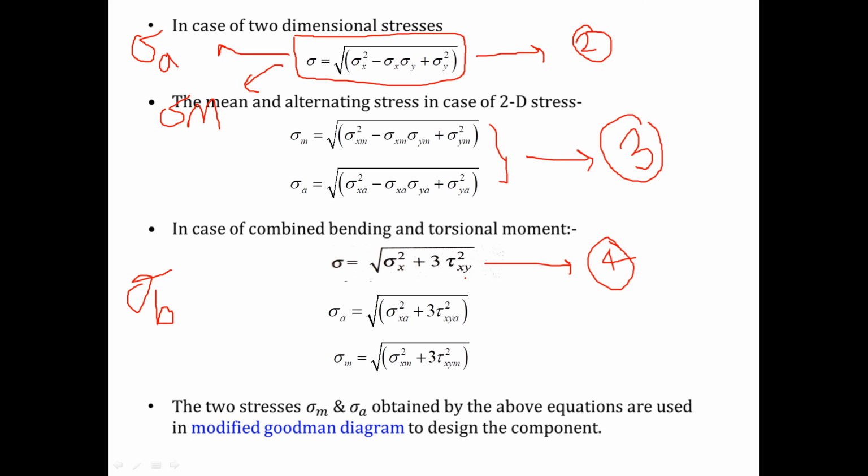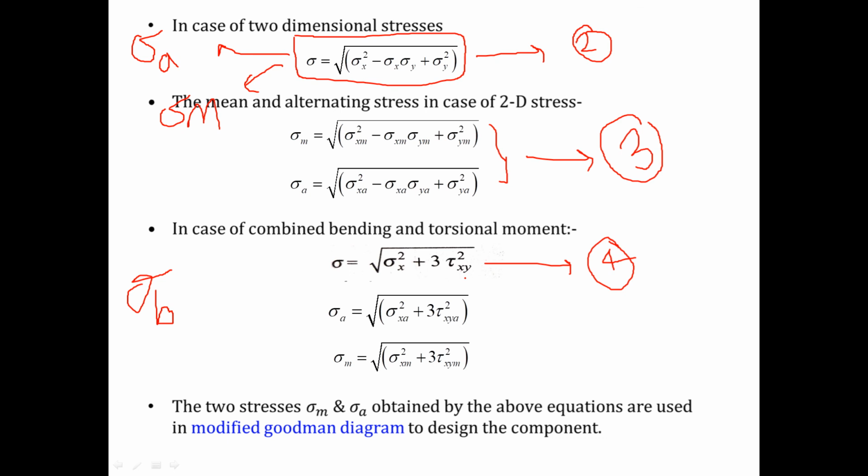Any doubt? Yes. Fine. But sir, in some other problem, there may be a case where you have to eliminate sigma x, tau xy, and take sigma z, tau yz, tau zx. Then accordingly your equation will change. I am just taking an example. So you have to read the problem carefully. Accordingly, you have to frame the equation. Is that okay? Any doubt?